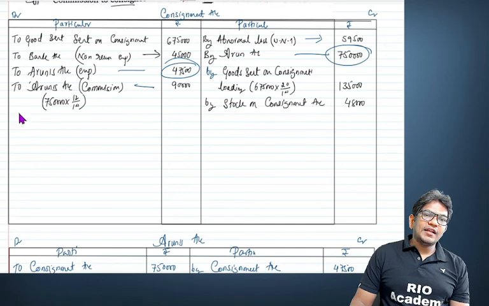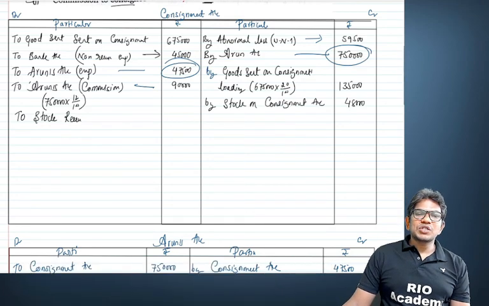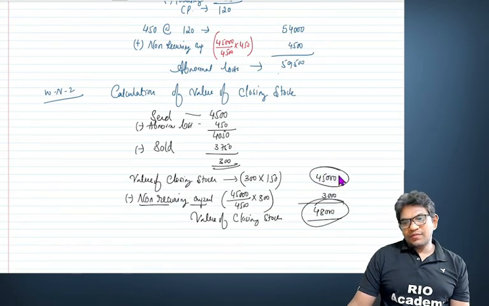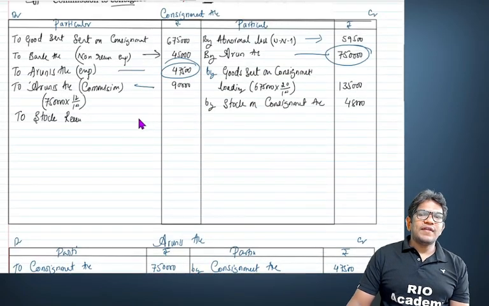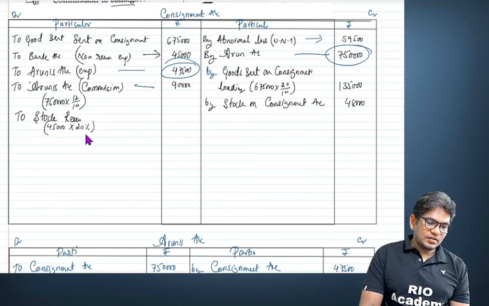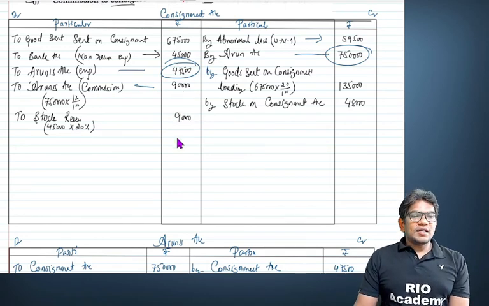At the same time, my dear student, we should find out the stock reserve. Very simple. Stock reserve also we will take on this much. Don't take it on 45,000 plus expenses; take 20% on 45,000. Right? Very simple. Don't take the expenses here. 45,000 for 20%, because it is given. It comes to 9,000. So guys, this is the end of the problem.